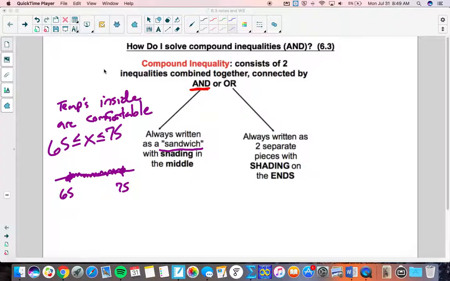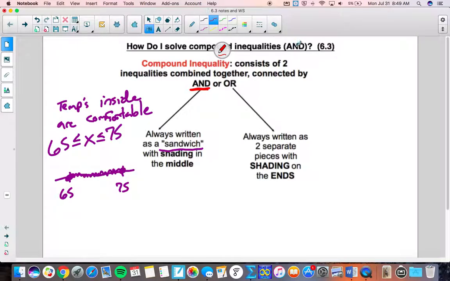Here with the second part of 6.3. Now we're going to talk about compound inequalities where we have an OR statement.